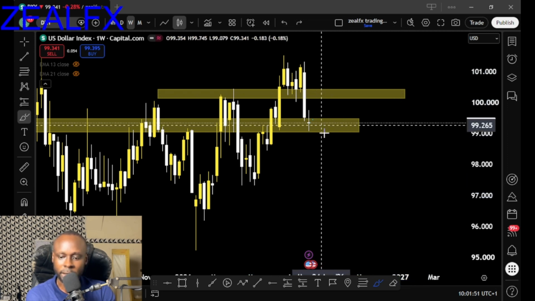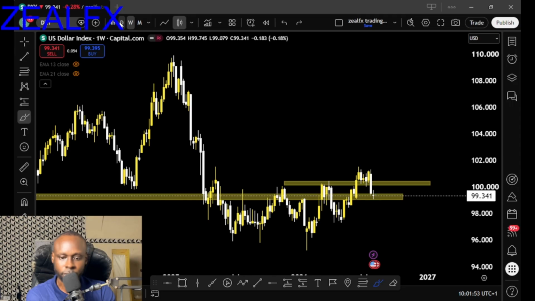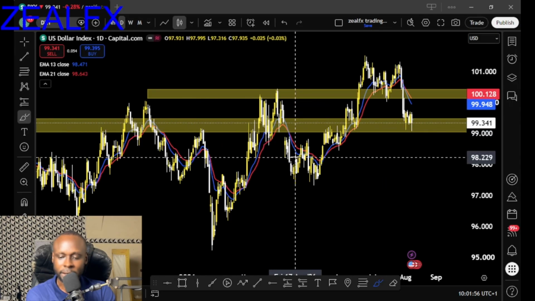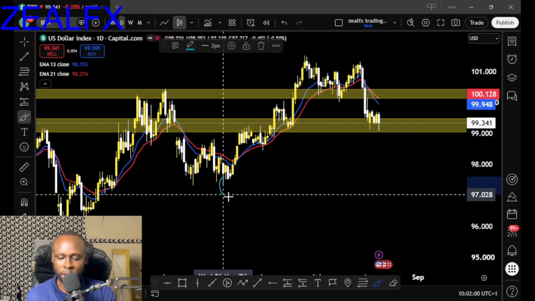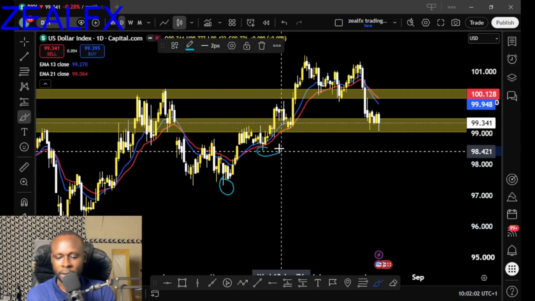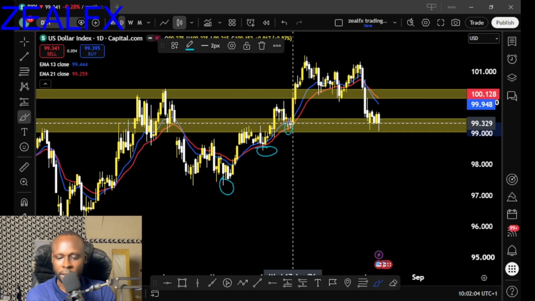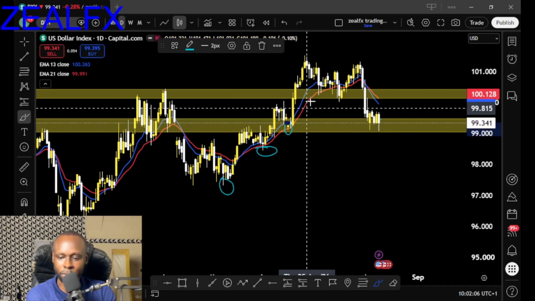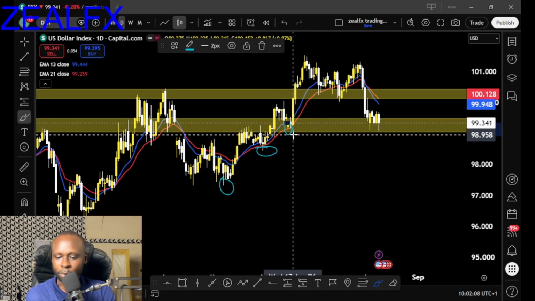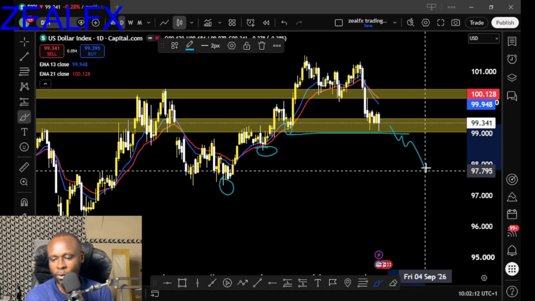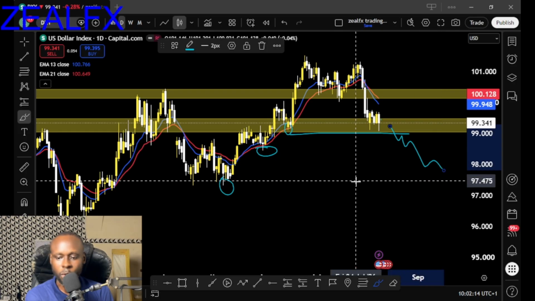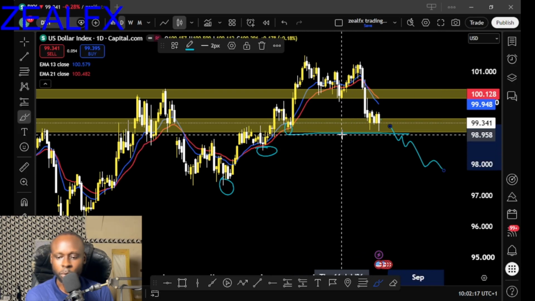So let's look at the daily time frame of the dollar index. On my daily time frame, you can also see that price has a bullish structure, which is we have this lower low and higher low, then higher low. So this series of higher lows indicates a bullish structure. We need price to break this major structure on the daily time frame for us to start looking for a strong bearish trend. But currently we still have a bullish structure.